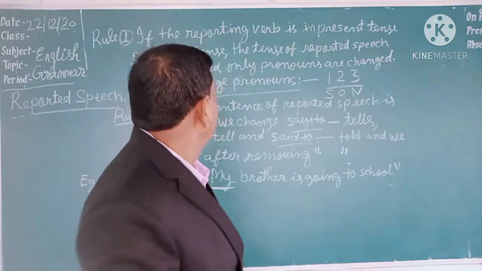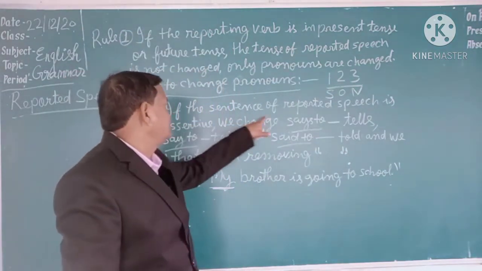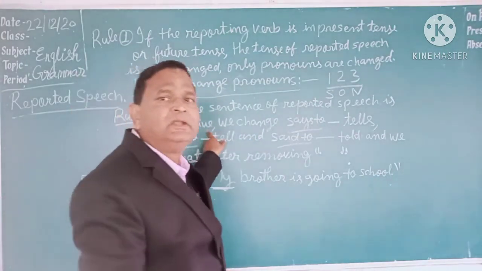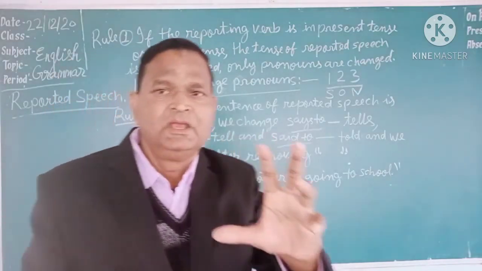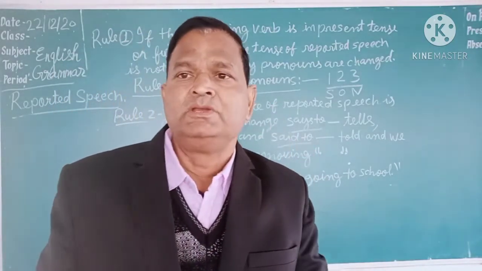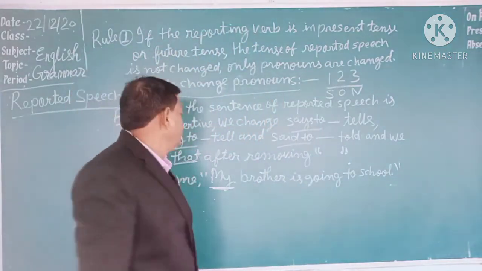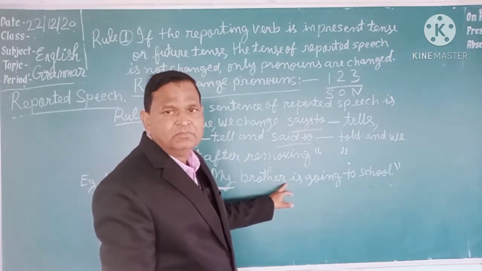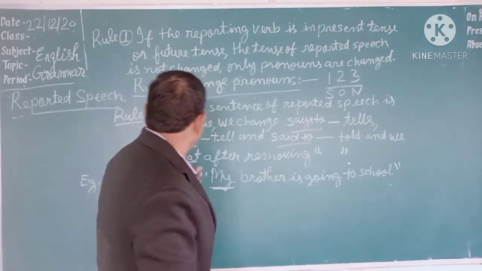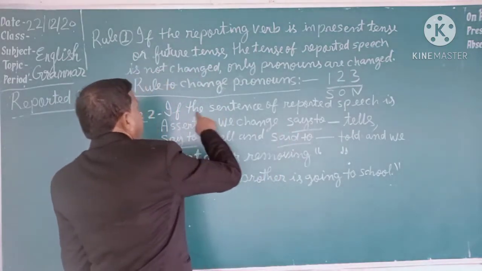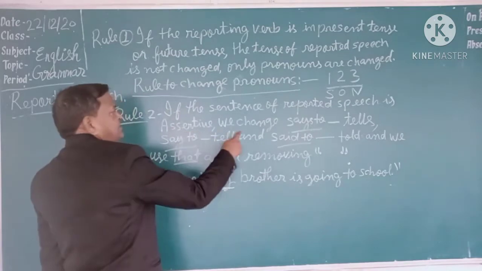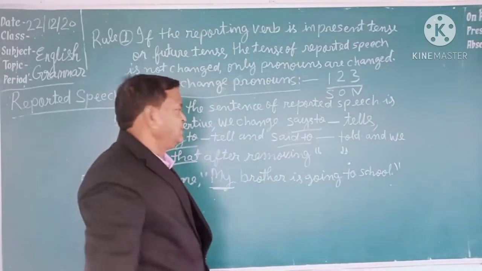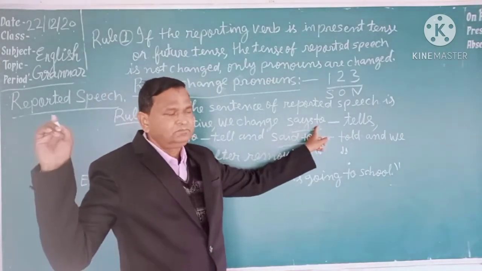Here the second rule I have written: if the sentence of reported speech is assertive. Assertive means either positive or negative. An assertive sentence consists of two kinds, positive and negative. A positive sentence is also known as an affirmative sentence. If the sentence of reported speech is positive or negative, what do we do? Then if the sentence of reported speech is assertive, we change says to into tells.